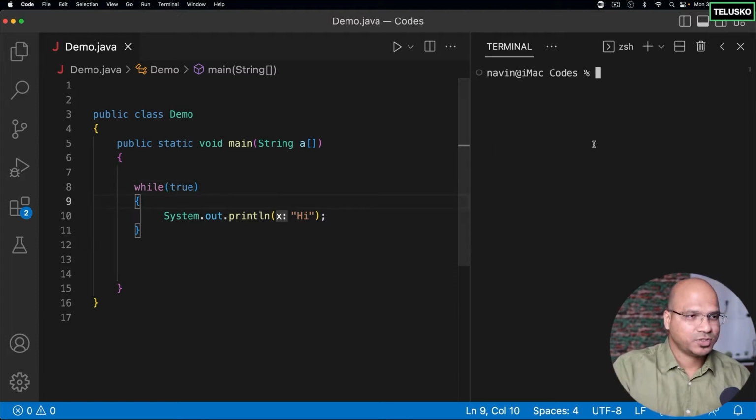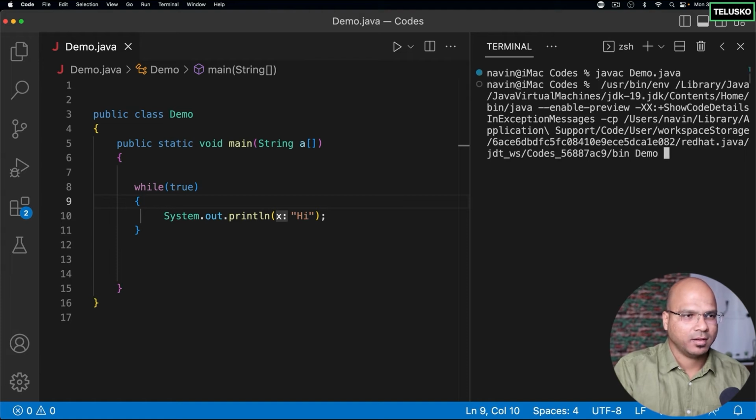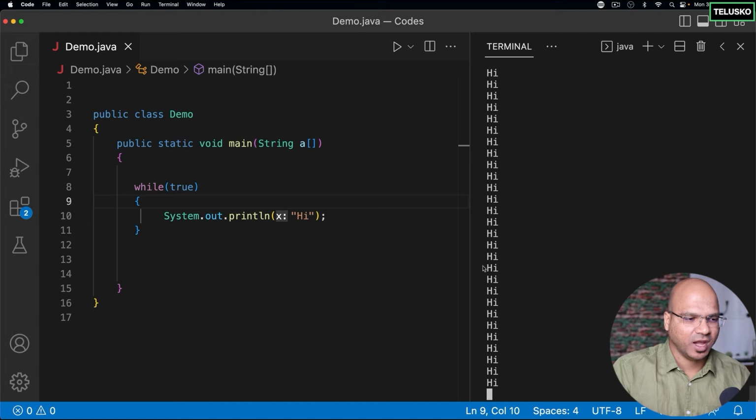So if you run this code just by mentioning the while, you can see we are getting hi. It just keeps printing, okay? It's not stopping. If I try to scroll down, it is continuously happening. And maybe it will fill my RAM and crash. Okay, I don't think so. But let me stop this execution, otherwise there will be an issue.